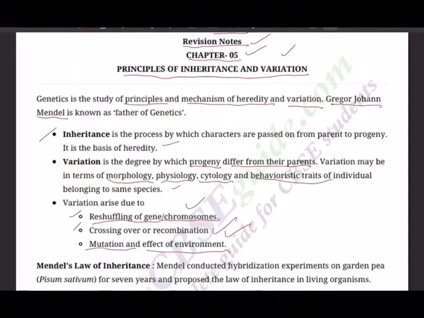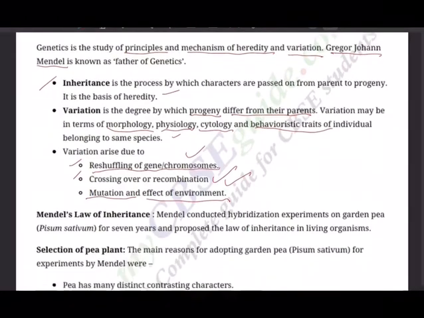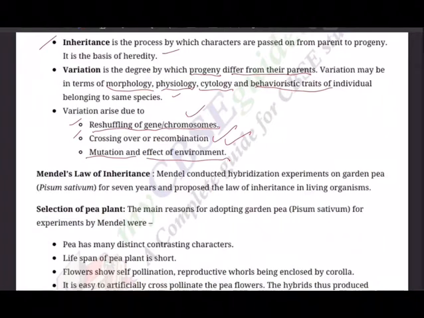And based on his research, Mendel proposed laws of inheritance. Mendel's law of inheritance. So Mendel conducted hybridization experiments on garden pea. Normally in CBSE, this is a one mark question: scientific name of garden pea, Pisum sativum.